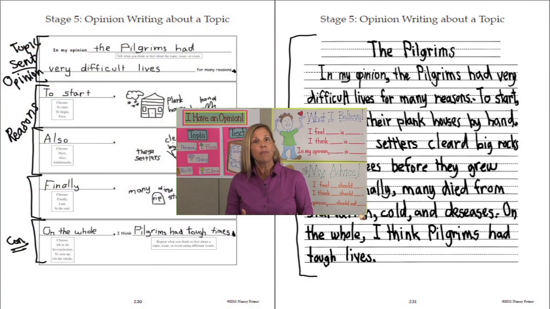We have our finished organizer and our finished piece of writing. What I would like for you to do right now is grab a blank piece of paper, and I am going to walk you through the steps of how I got here. What was my format that I went through in order for my students to be able to write their own opinions about a topic? Let's walk through that process.